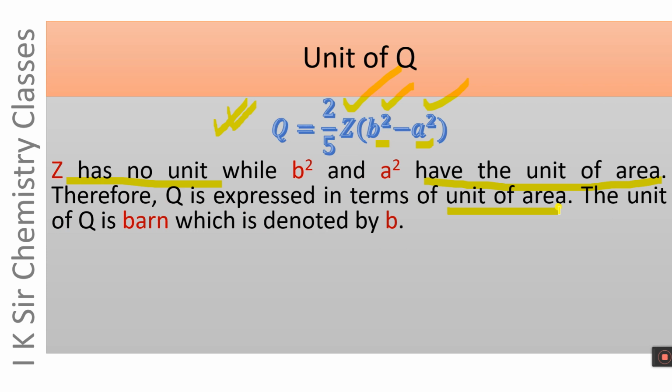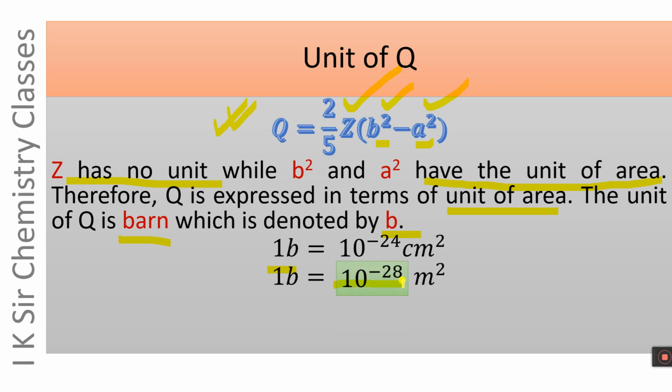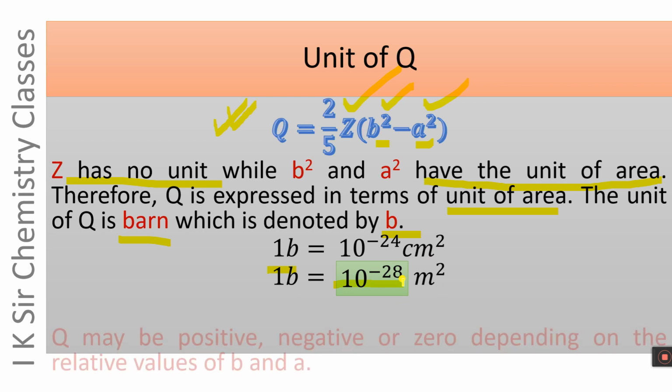The unit of Q is the same as that of area. The unit of Q is barn, which is denoted by B. 1 barn is equal to 10 to the power minus 24 centimeter square, and in meter square it will be, please pause the video and fill up in the blank. If you have written 10 to the power minus 28 in the blank space, you are absolutely correct.